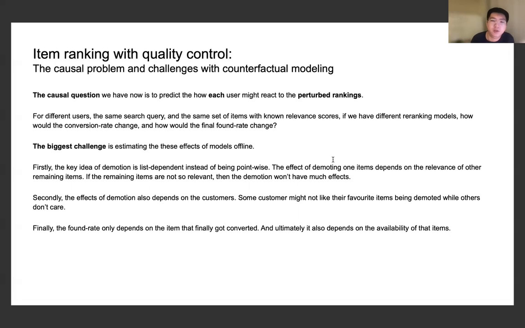Suppose we have a different re-ranking model or strategies. How will the conversion rate finally change? And how will the final found rate change? Without answering those two questions, we'll not really have the confidence to put the changes we bring online, because very likely we'll be messing around with, or will not really have, a better relevance if we are not careful.